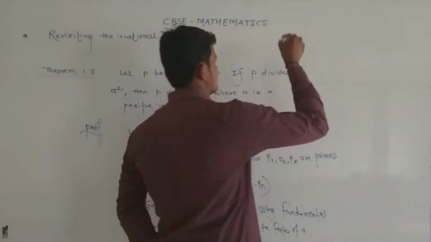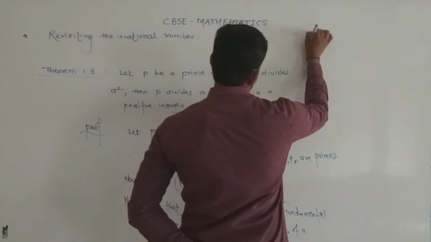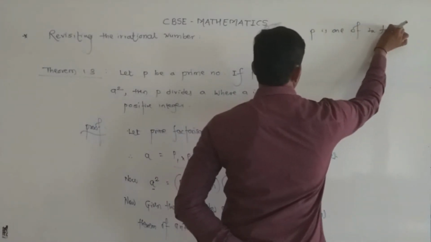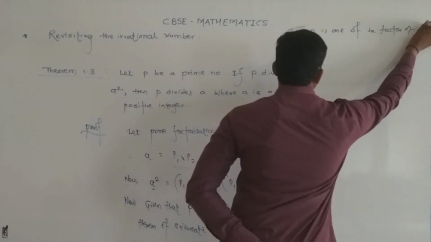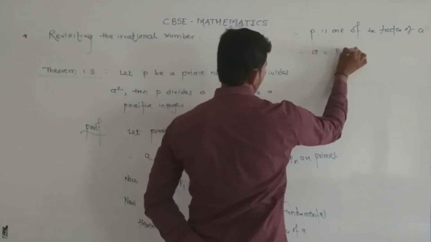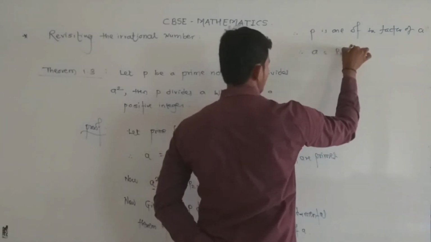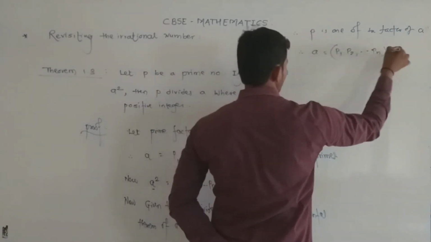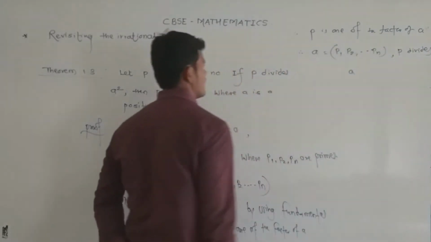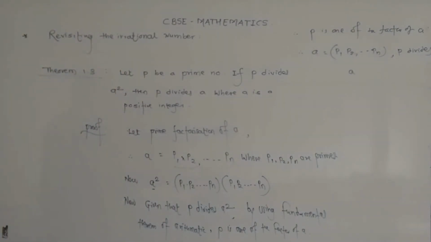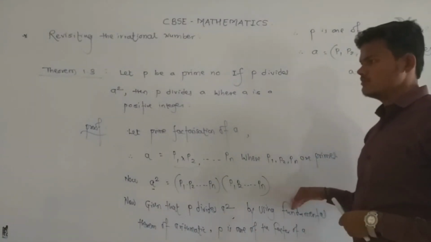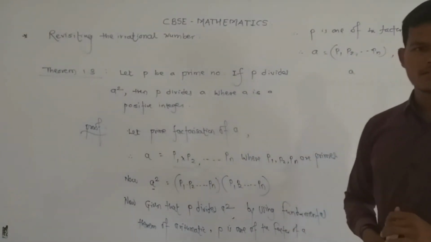So P is one of the factors of a. That means a is equal to p1, p2 up to pn, where P divides a. This is the theorem which is based on the fundamental theorem of arithmetic to prove the irrationality of a number. So by using this theorem, we can prove that a number is irrational.